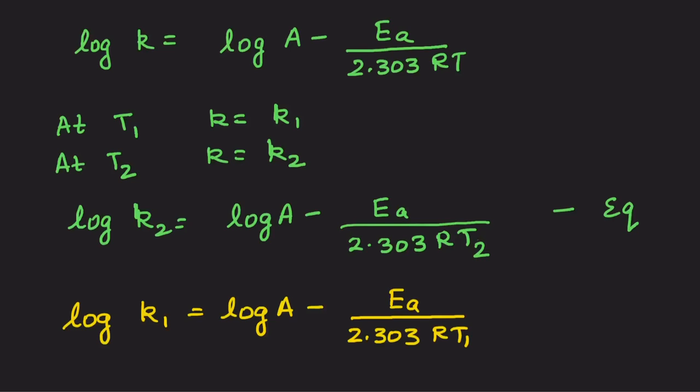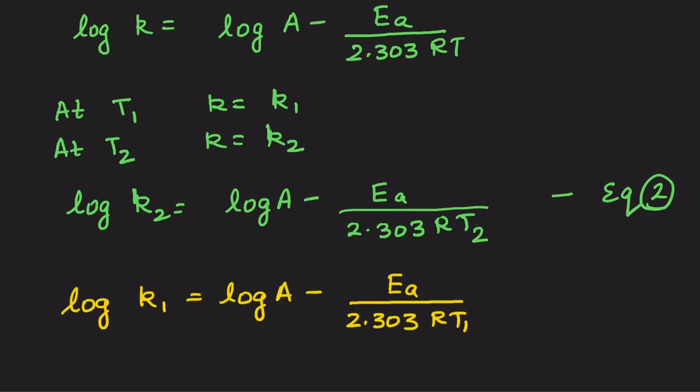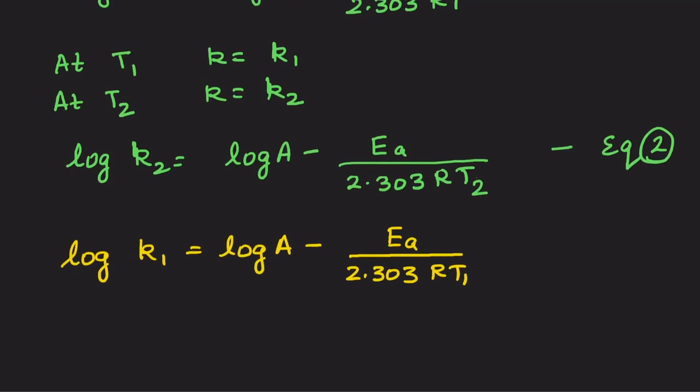This is my equation number 2. And log of K1 is equal to log of A minus EA upon 2.303 RT1. I'm going to call this my equation number 1.